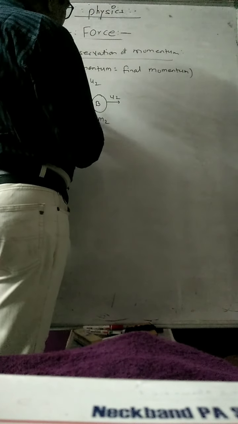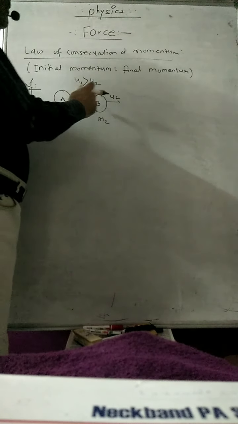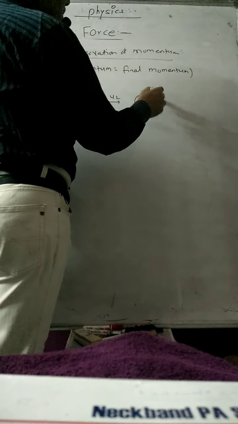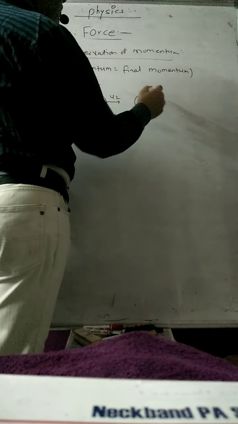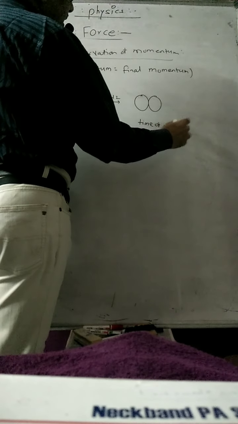Here u1 is greater than u2, the velocity of the first body is greater than that of the second. So after some time A is going to collide with B. This is called the time of impact, or time of contact.